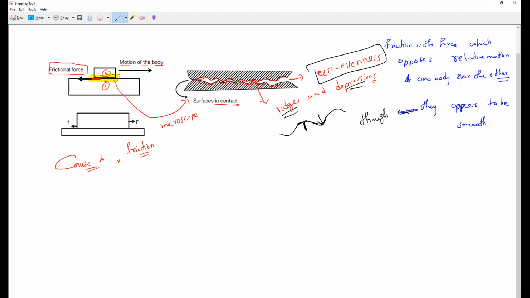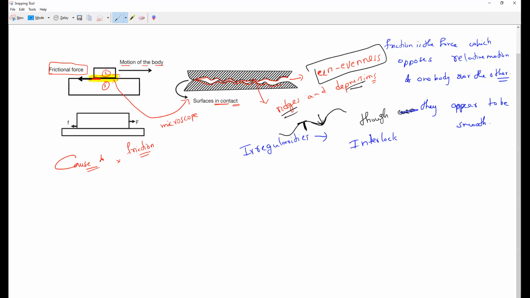So when the surfaces of two different bodies are brought in contact with one another, their irregularities, this unevenness, we call irregularities. Please speak, what is that, everyone? These irregularities will interlock. They will attach to each other. They will interlock each other.